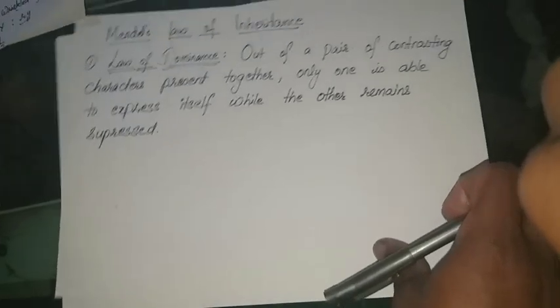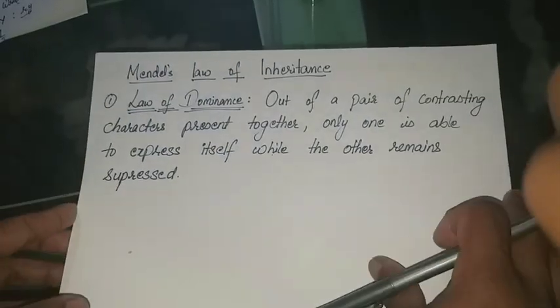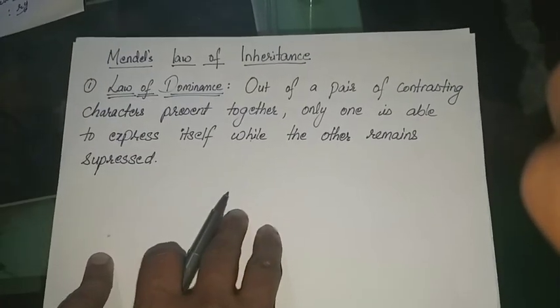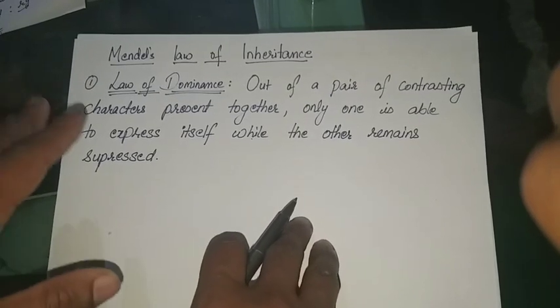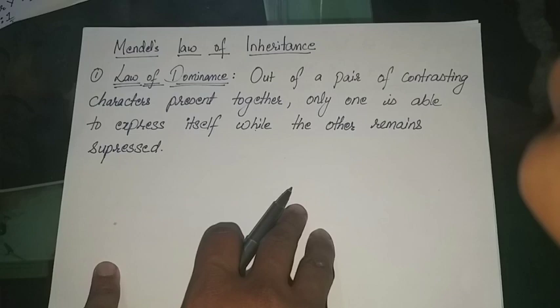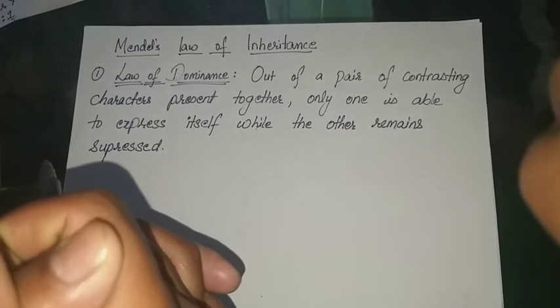Okay, so this was about the dihybrid cross. Hope you have understood. If you have any problem, you can always mention it in the comments. I will again discuss this chapter. Now moving on to the next part, that is Mendel's law of inheritance. After performing such a series of experiments, that is monohybrid cross and dihybrid cross, Mendel proposed 3 laws. It is also known as Mendel's law of inheritance.